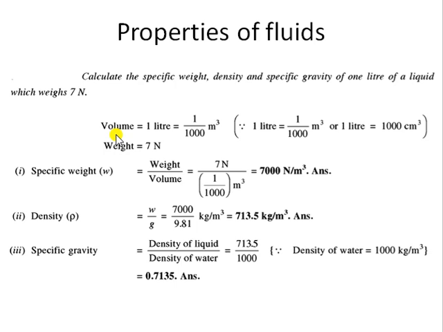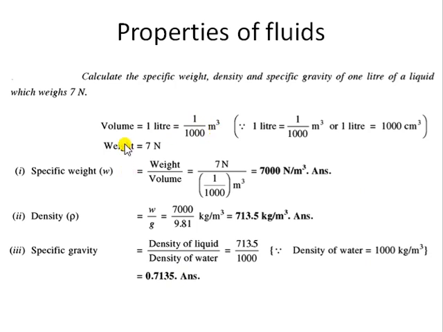So we will convert the volume into SI units, and you know that there are 1000 liters in 1 meter cube, or reciprocally, in 1 liter there are 1 by 1000 meter cube. So always remember, in 1 meter cube there will be 1000 liters of liquid. So we can convert this 1 liter into meter cube, so it will be 1 by 1000 meter cube.